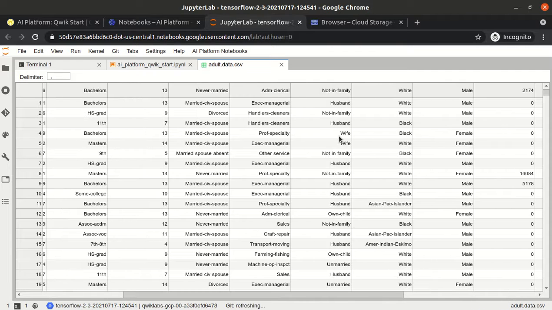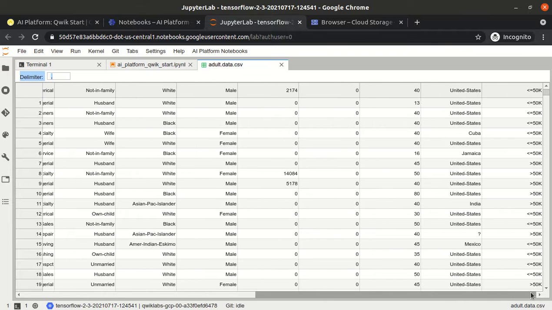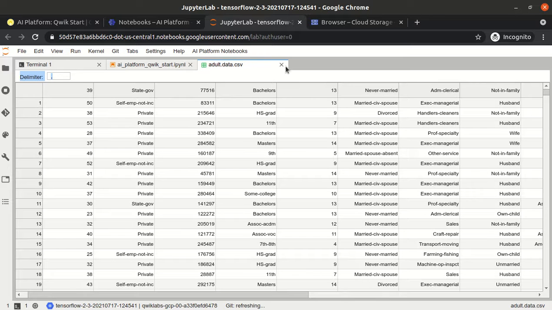Another option is whether husband or wife. Then the race, whether black, white or Asian, whether male or female. There are many other options as well, such as which state the person belongs to, whether US, Mexico or Cuba. And the final option is the person's salary, whether he is getting more than 50,000 or less than 50,000. So this is the whole data set.